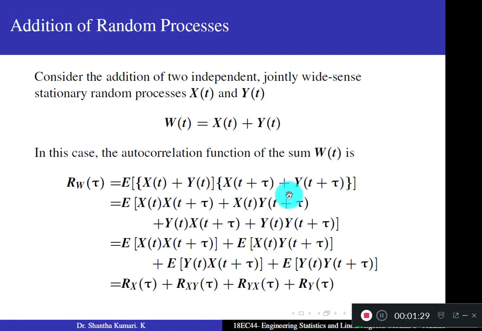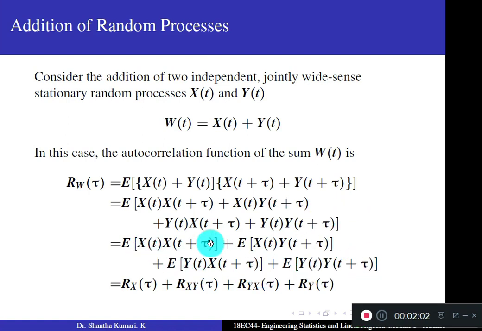When you multiply this term by term, you get the expectation of x of t into x of t plus tau, plus x of t into y of t plus tau, plus y of t into x of t plus tau, and y of t into y of t plus tau. By the linearity property of expectation, you can separately write the expectation of each of these four terms. So you get a total of 4 expectation terms.